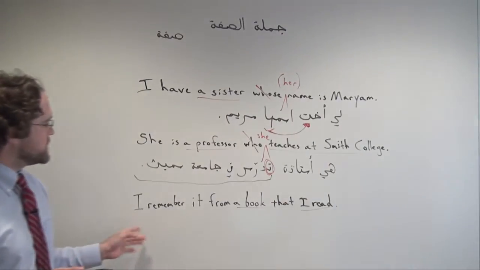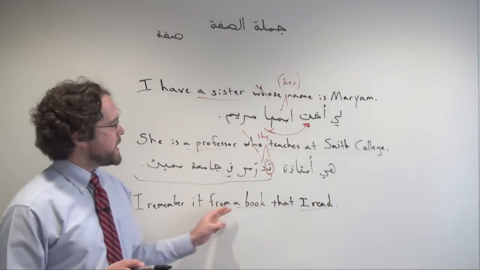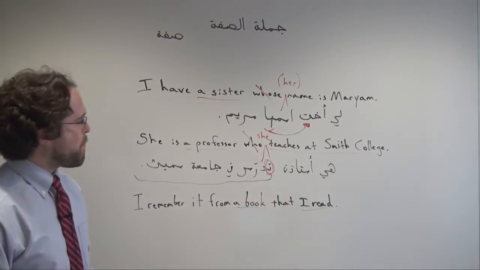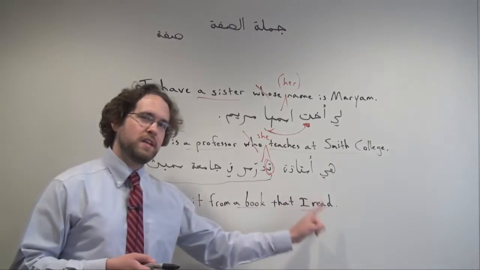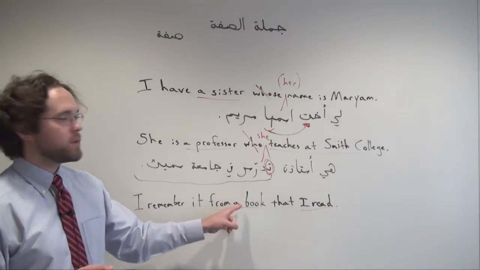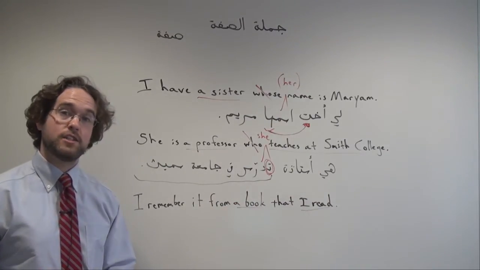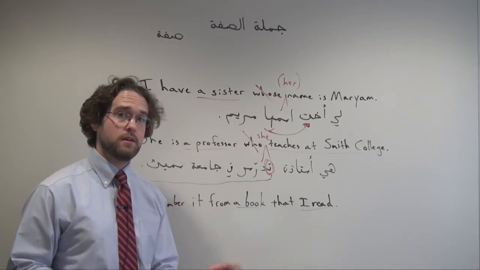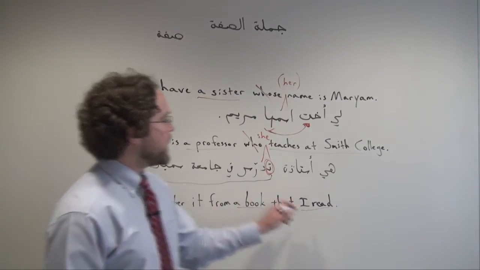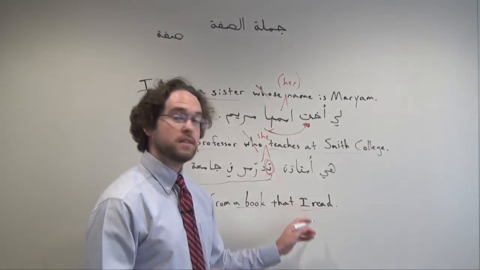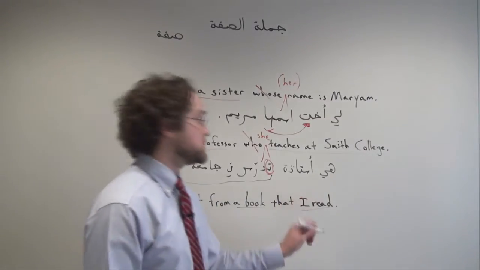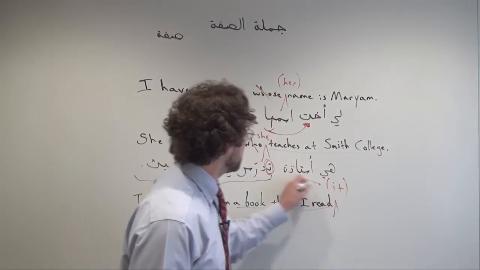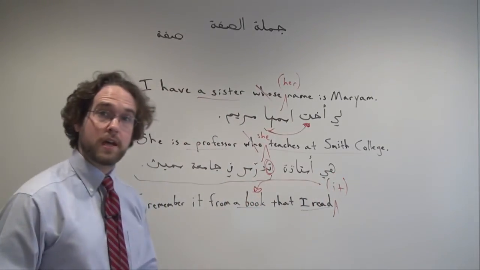Let's take one more example. I remember it from a book that I read. Now, once more, we need a pronoun that refers back to that book that we're describing, that we're providing additional information about. And in this case, the book is not the subject of the verb. The book is actually the object of the verb, right? What did I read? I read it. That book, the one I'm talking about.